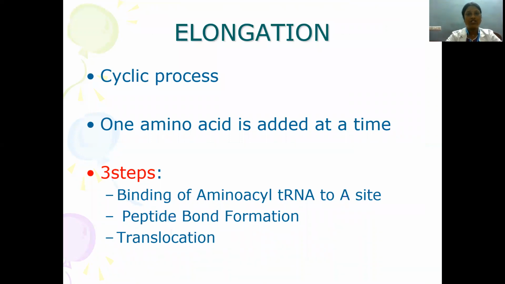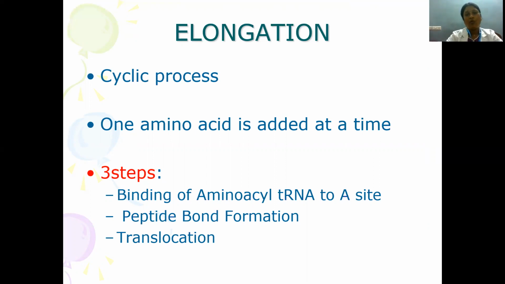Second step in translation is elongation. It is a cyclic process, that is, one amino acid will be added at a time, and it has 3 major steps. First step is binding of the activated amino acid tRNA to the A site of the 80S initiation complex.